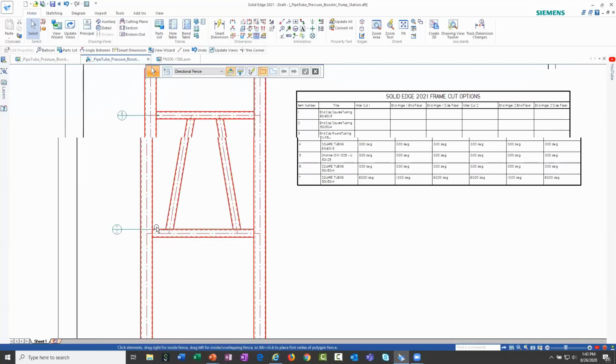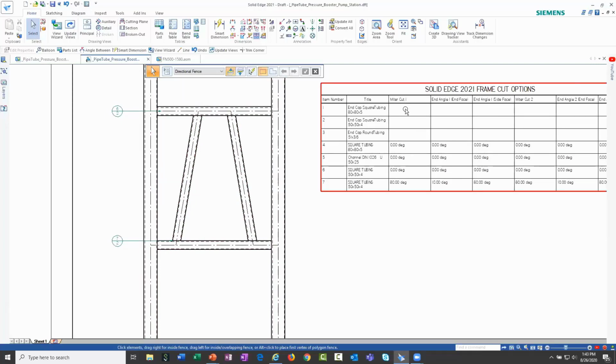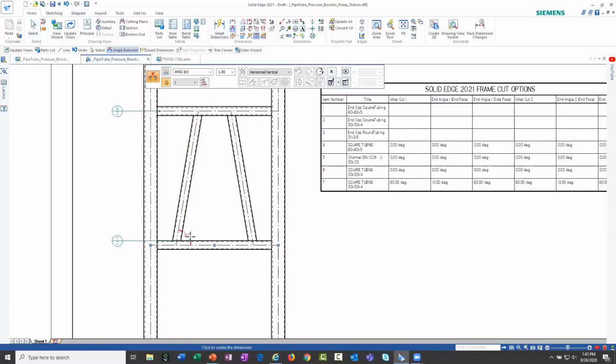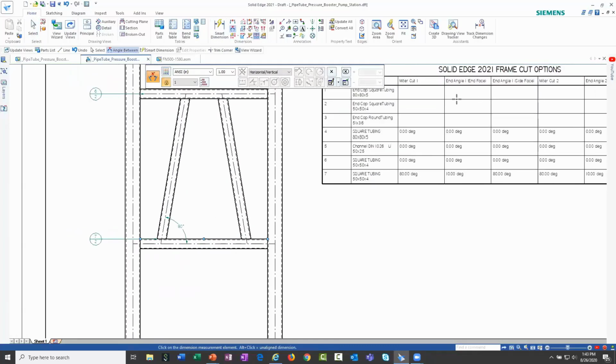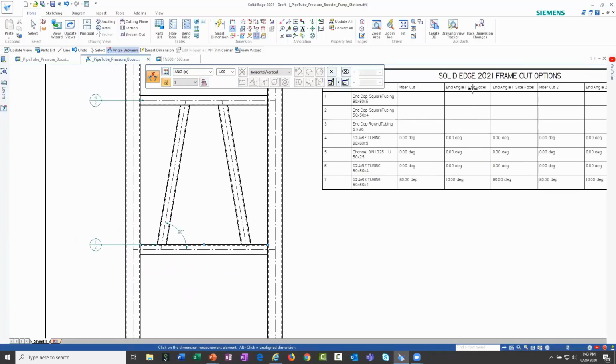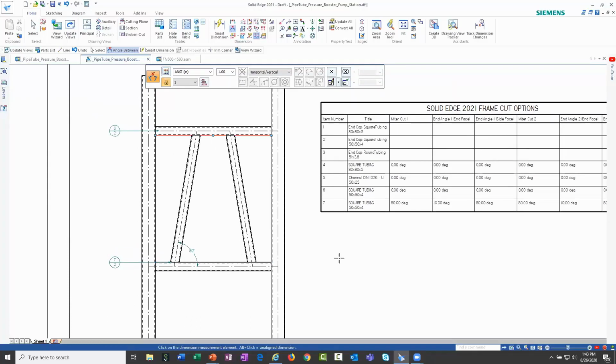Specifically though, if we look at some of the members themselves, let's look here at frame member number 7, which is this angled component here. And you can see if we hit the quantity as shown in the balloon, there's 2 of those, which represent these 2 angles. And you'll notice here if we look at miter cut 1, again this is referencing the angle displayed here. And then you'll notice here, these are some new options called end angle 1, and then we also have end angle 2, which would be the opposite end.